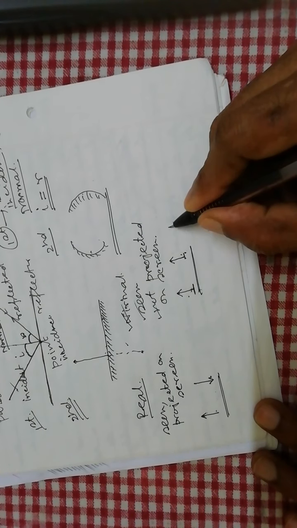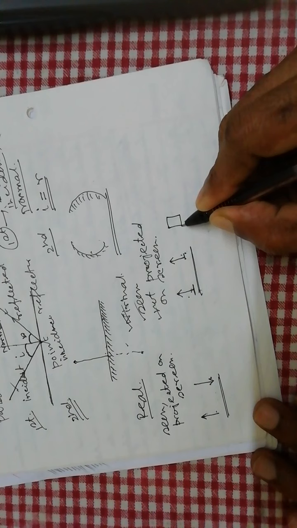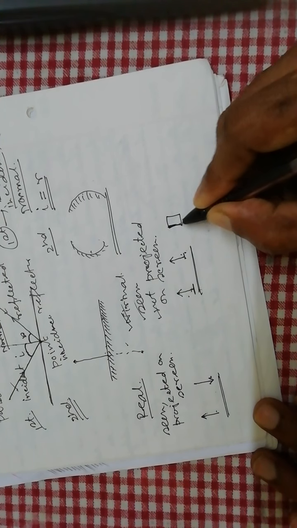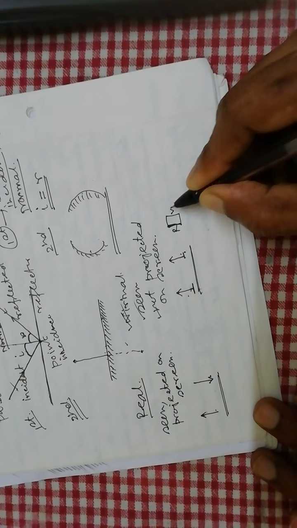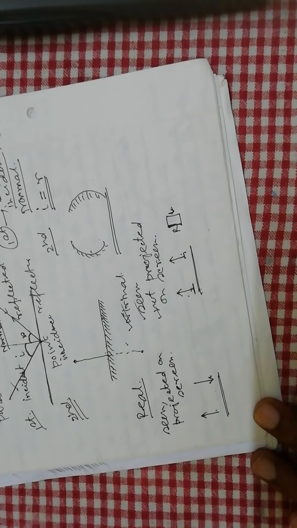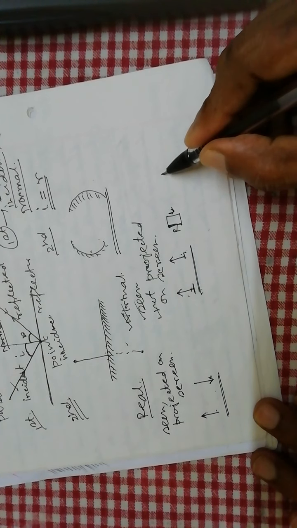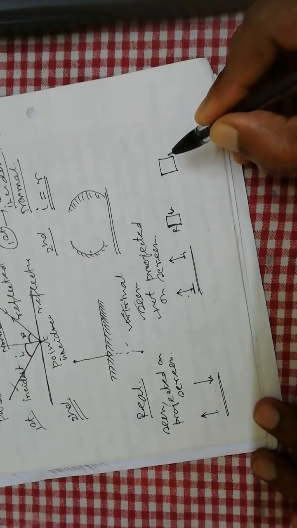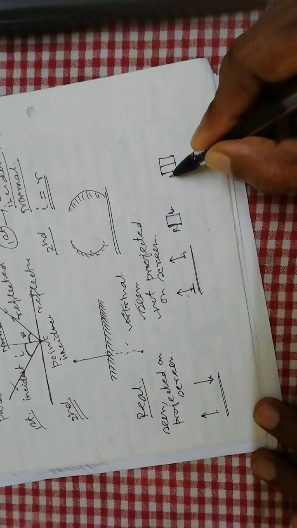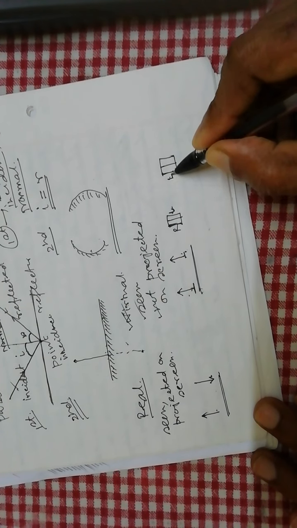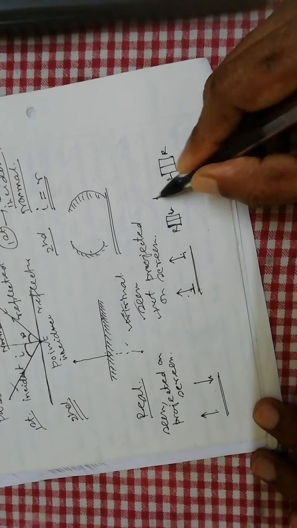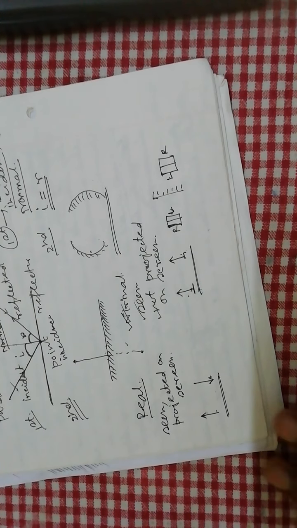If the object is an extended object, with a right hand side and a left hand side, then when the image is formed, the head is there, but this portion will be the left hand side and that will be the right hand side.